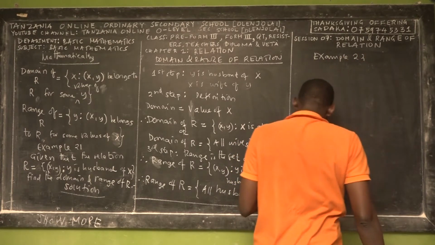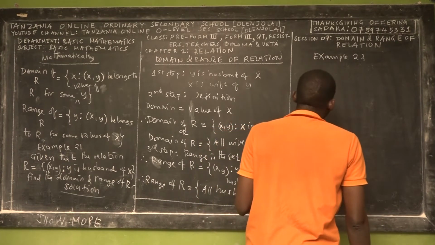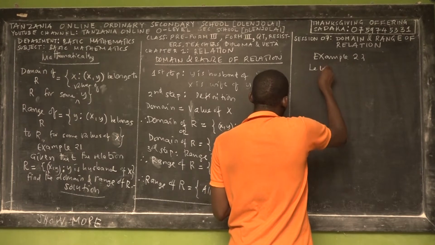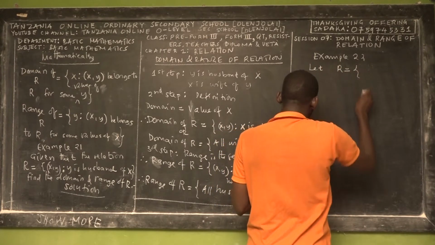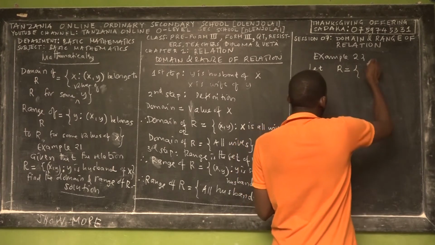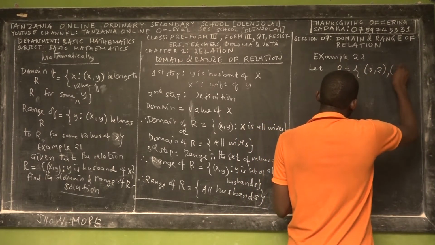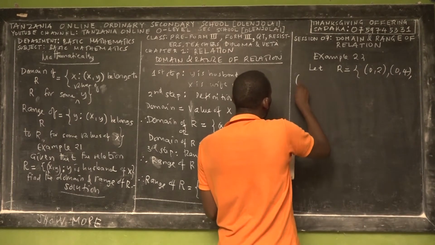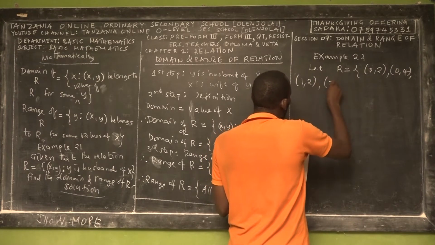So it can be a word question like that one, or it can be numerical. Let relation R be equal to the set {(0, 2), (0, 4), (1, 2), (3, 5)}.